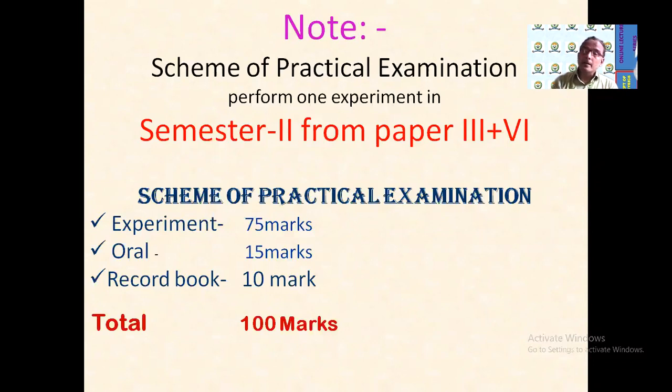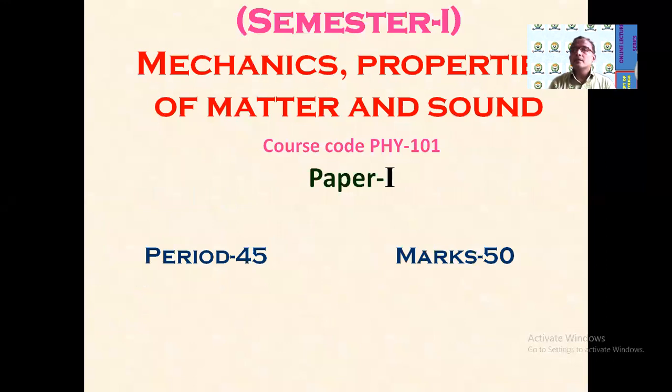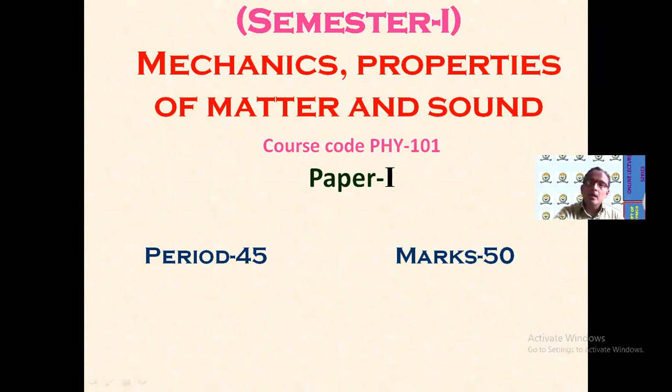In this way, total 100 marks are there. That means the practical examination is not in the first semester but in the second semester, and the papers for it are paper 3rd, which is in the first semester, and paper 6th, which is in the second semester.